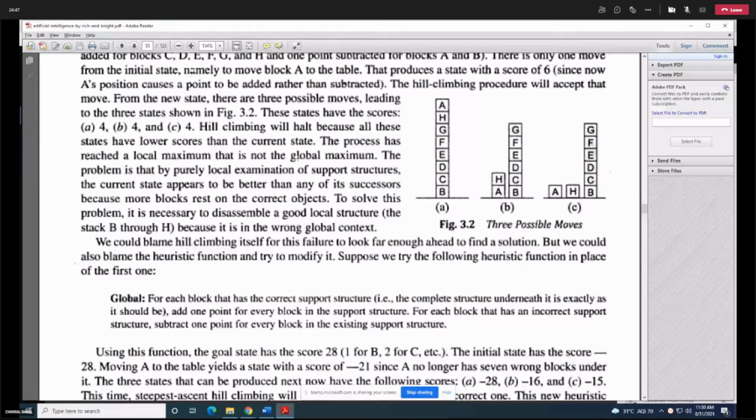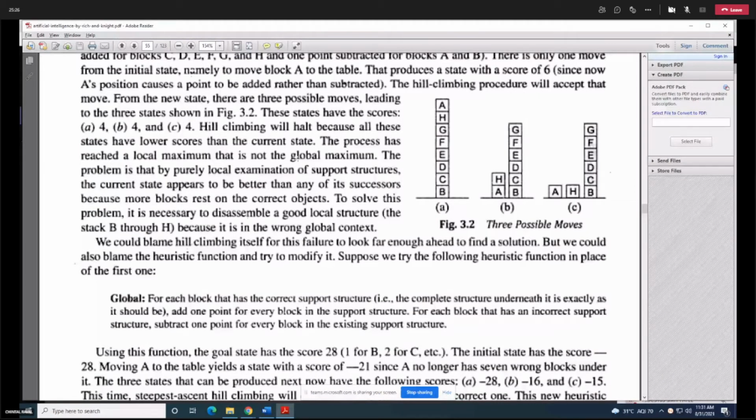Okay, so minus 1 for B, minus 2 for C, because for correct support structure under C, you should be having A and B. So that is not. So minus 1 for B, minus 2 for C, minus 3 for D, minus 4 for E, minus 5 for F, minus 6 for G, minus 7 for H. So this is how you get an initial state score of minus 28.